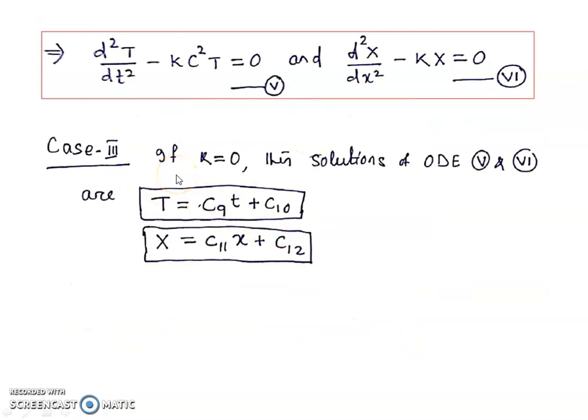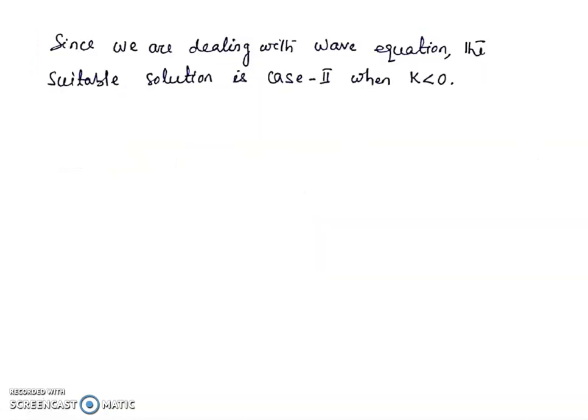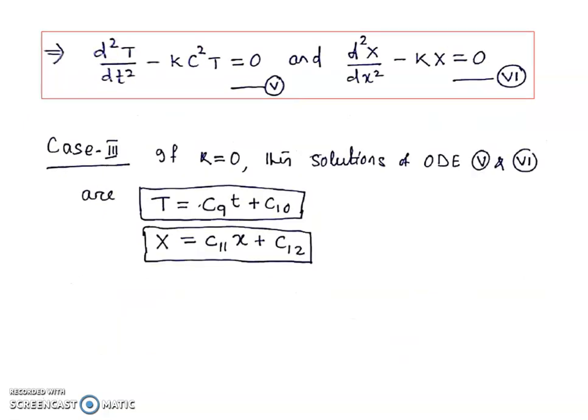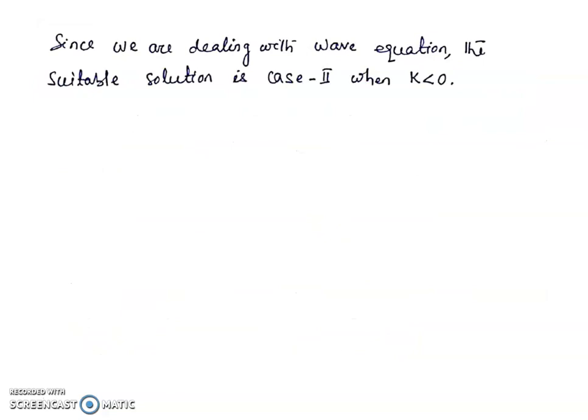In case 3, if k is equal to 0, then the solutions of ordinary differential equations 5 and 6 are T is equal to c9 t plus c10 and X is equal to c11 x plus c12. Since we are dealing with the wave equation, the suitable solution is case 2, where cos and sines are involved. So the suitable solution of the wave equation is case 2, when k is negative.